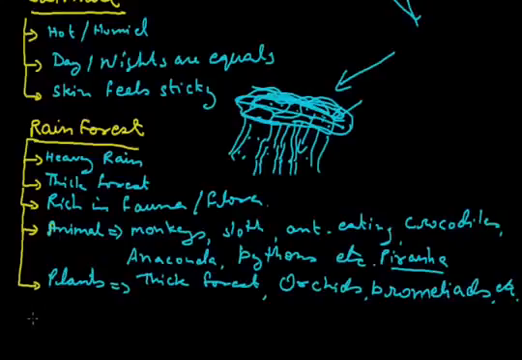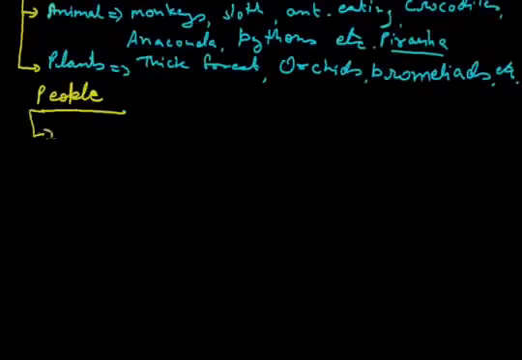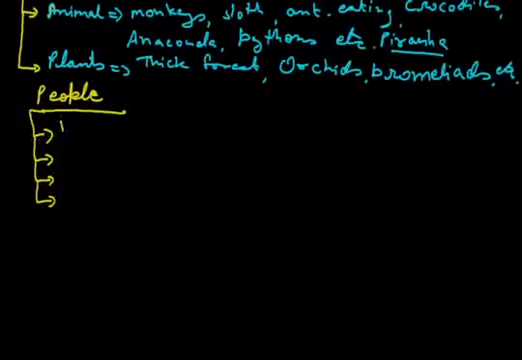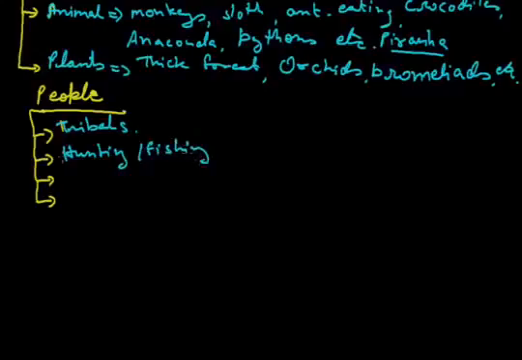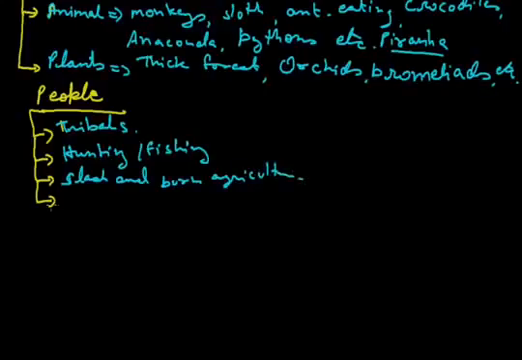Let's come to the third part of the Amazon basin, and obviously that is the people of these regions. Basically, the people of these regions are tribals. Hunting and fishing is their main occupation. They also do agriculture known as slash and burn agriculture, or we can say shifting agriculture. People who were living here provide a lot of wood to the outside world.